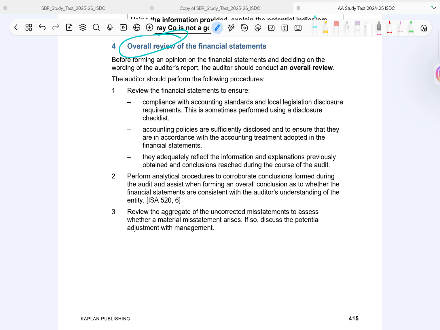First, we check compliance. Are the financial statements following accounting standards and legal requirements? This is often done using a disclosure checklist. Are the accounting policies properly disclosed? And do they match what's actually being used in the financial statements? And most importantly, do the financial statements reflect everything we found during the audit? Basically, nothing should contradict our earlier conclusions. Second, analytical procedures. Now we step back and look at trends.